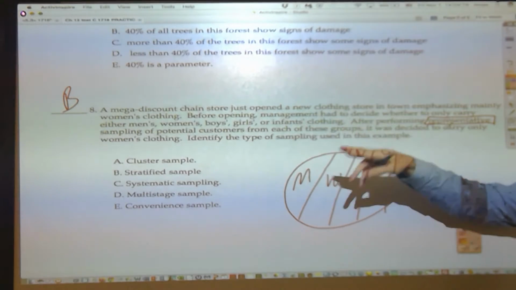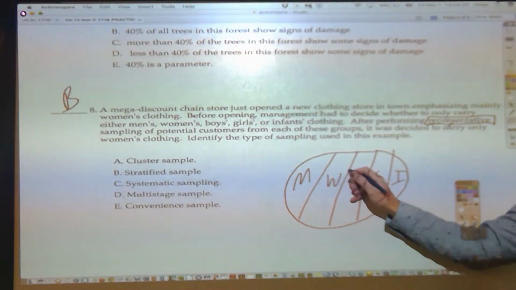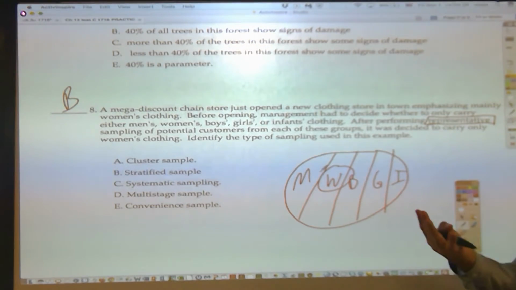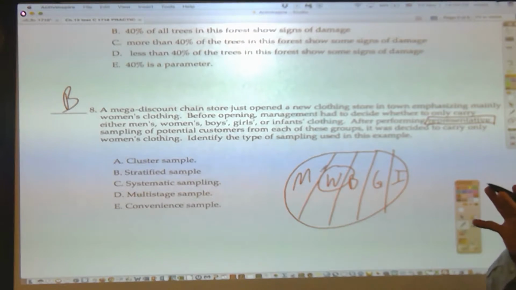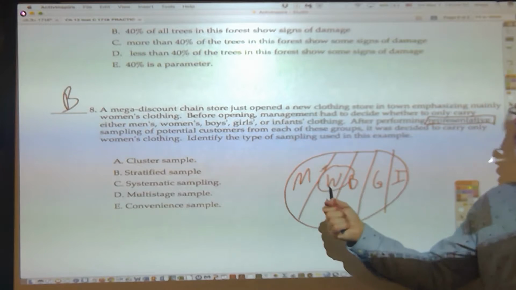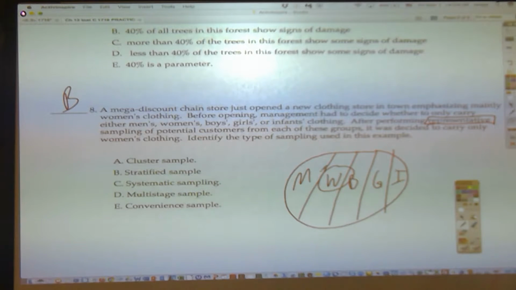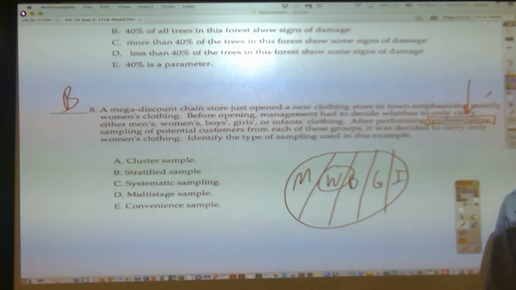So they drew a conclusion. The conclusion is that based on our survey, we're just going to appeal to women. Now that might seem like, oh yeah, they're giving into their feelings and that's a convenient thing to do. No, it was the thing to do that was informed by the survey results. Based on the survey results, they made that decision. There's nothing convenient about performing representative sampling.